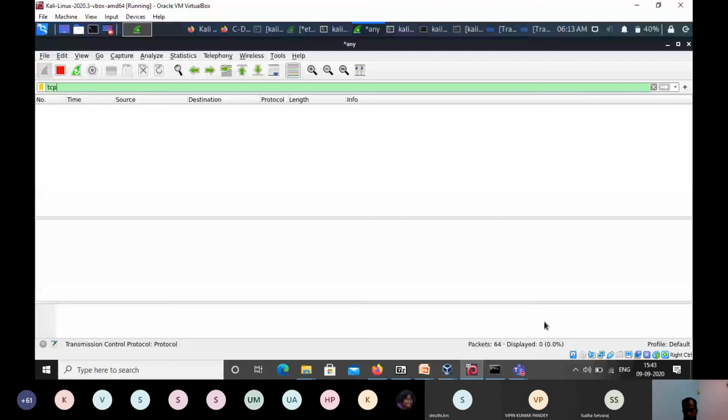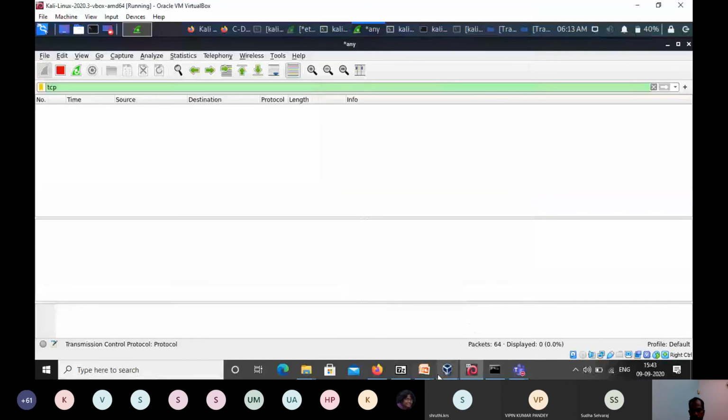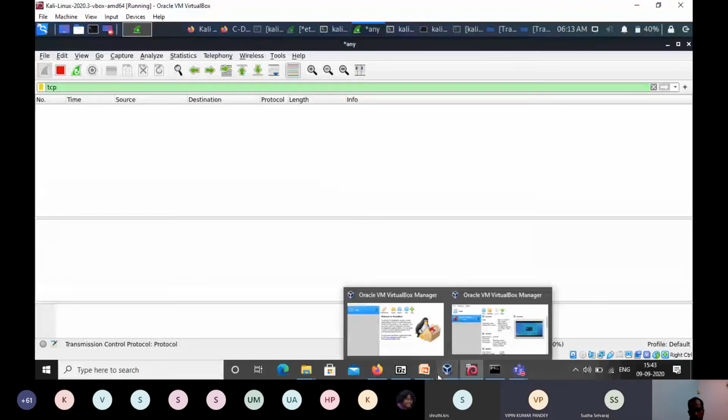Okay. I think time is less. Otherwise, I should just mention one tool called Nmap. I think you already know that. I'll just demonstrate the features of Nmap. It may be useful for you for patching, like what services are running and how to stop that service.